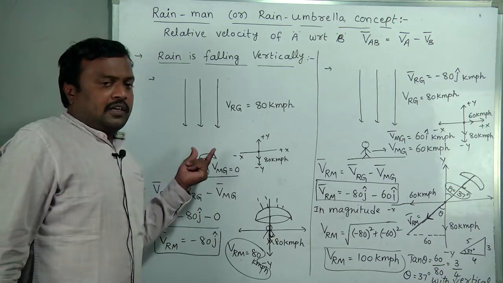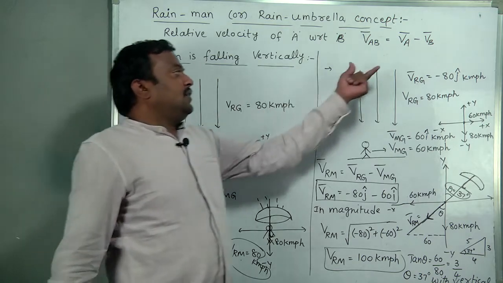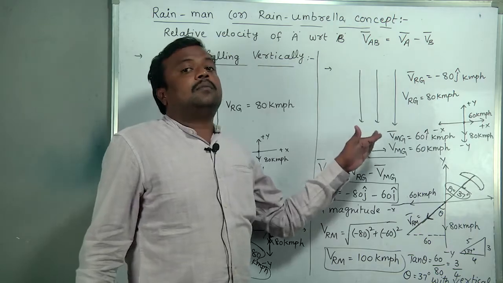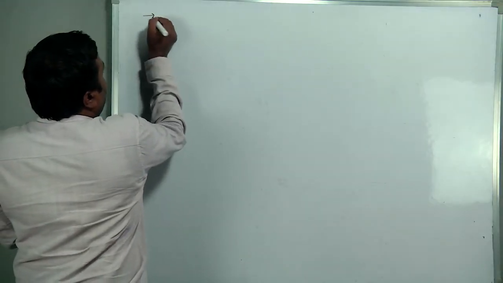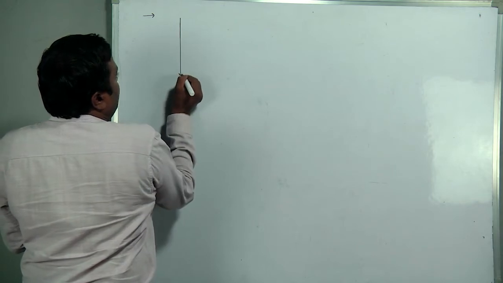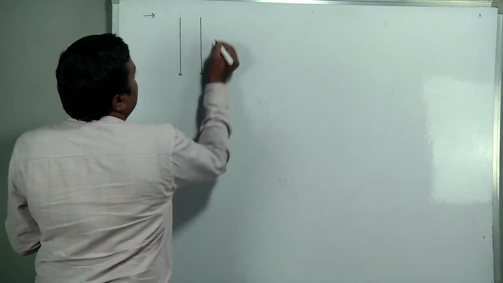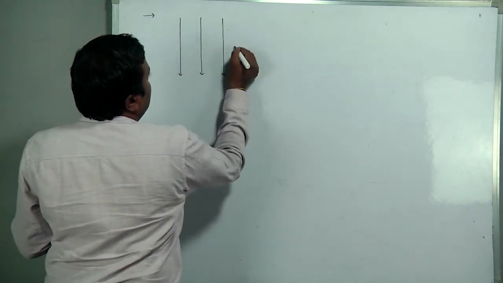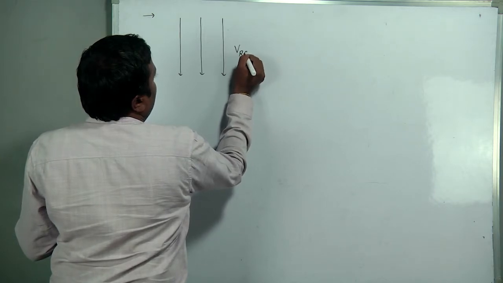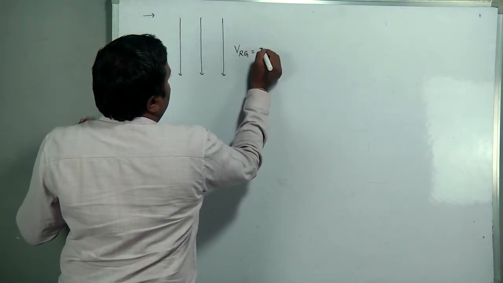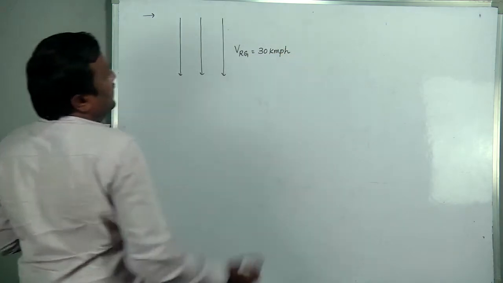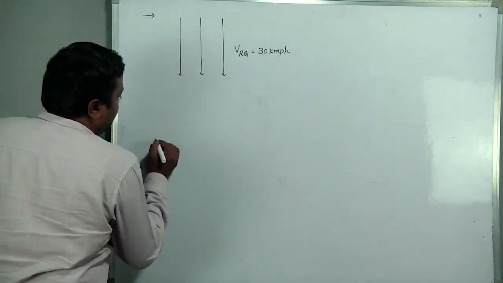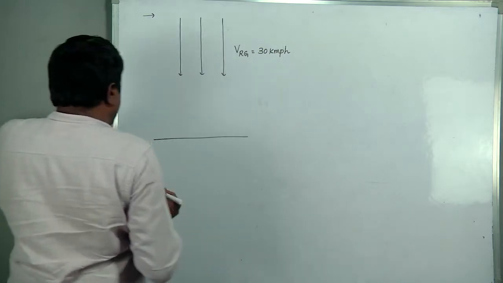So, vertical falling rain with man at rest. Vertical falling rain with man in motion. Okay, next case, you see, same. Rain is falling vertically downwards like this. This is the velocity of rain with respect to ground. Consider it as some 30 kmph. This is the surface of ground.